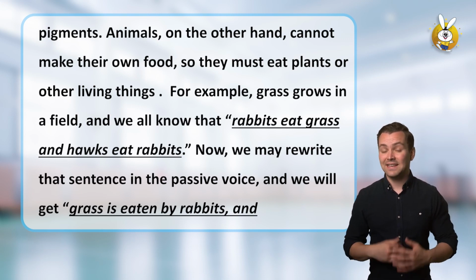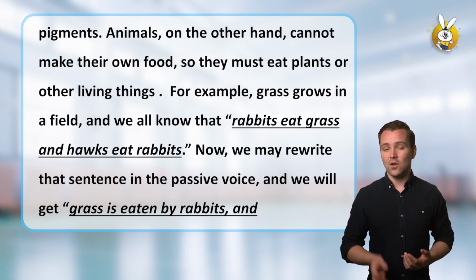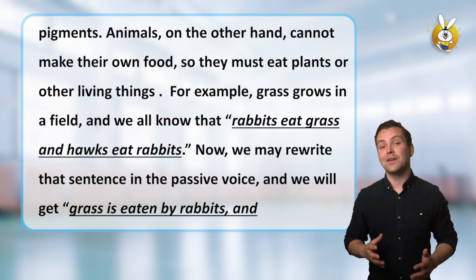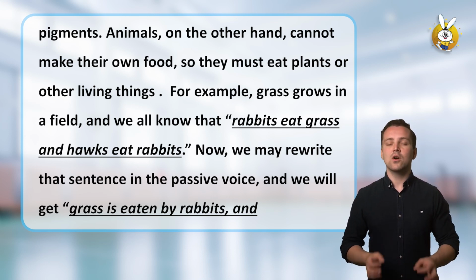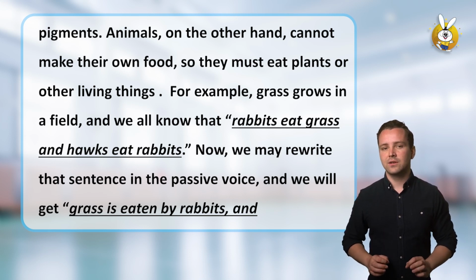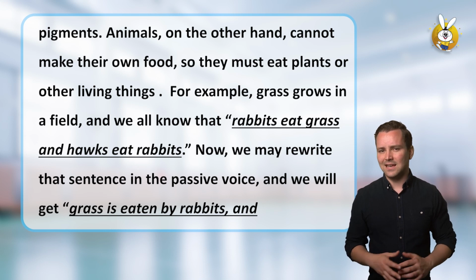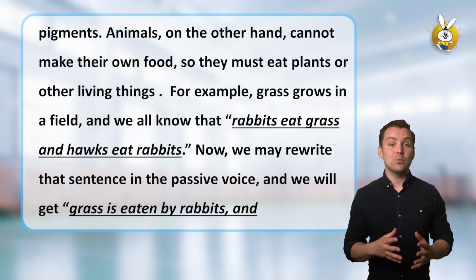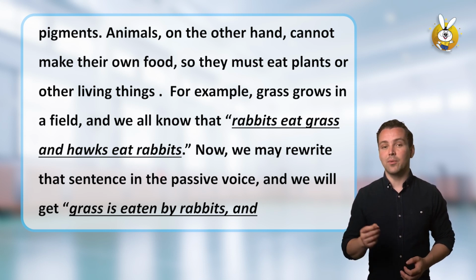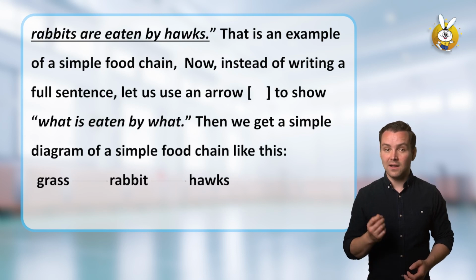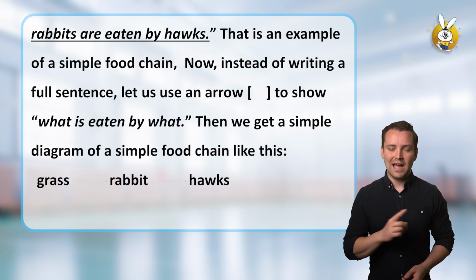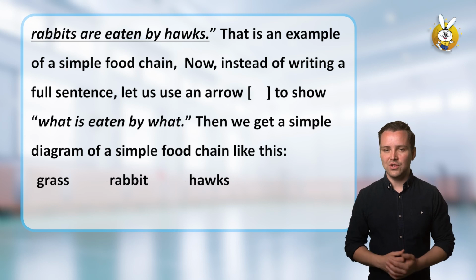Animals, on the other hand, cannot make their own food, so they must eat plants or other living things. For example, grass grows in a field, and we all know that rabbits eat grass and hawks eat rabbits. Now, we may rewrite that sentence in the passive voice, and we will get: grass is eaten by rabbits, and rabbits are eaten by hawks. That is an example of a simple food chain.